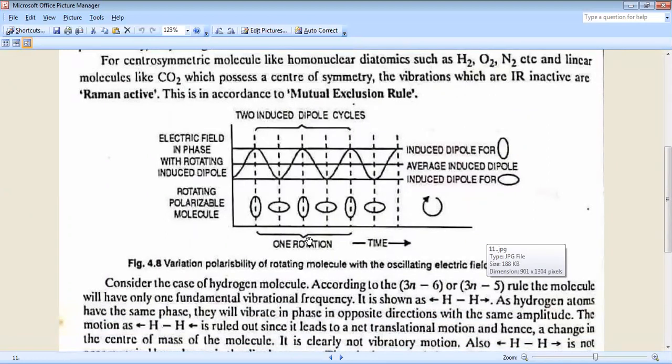Here, the induced dipole electric field is in phase with the rotating induced dipole of the rotating polarizable molecule, giving the average induced dipole, due to the variation of polarizability of the rotating molecule with the oscillating electric field of radiation. Here, rotation occurs like that.